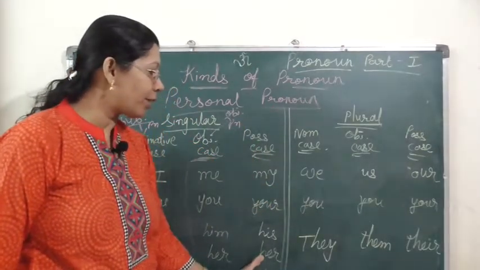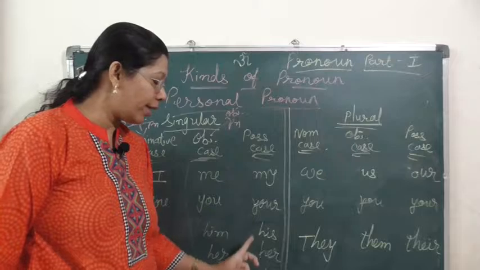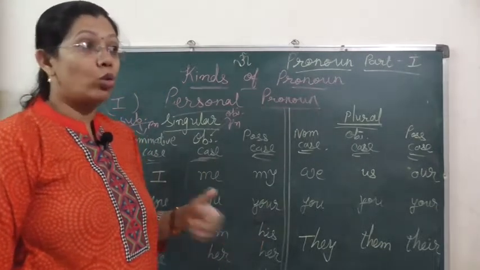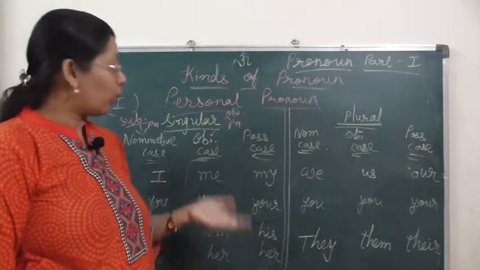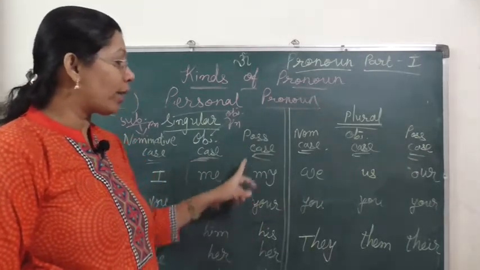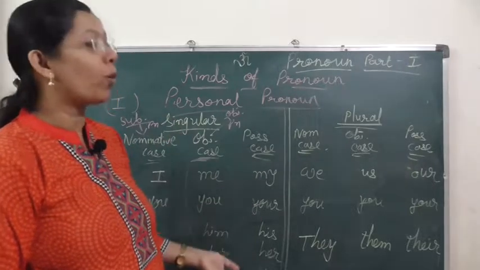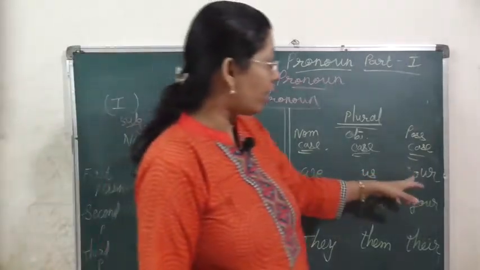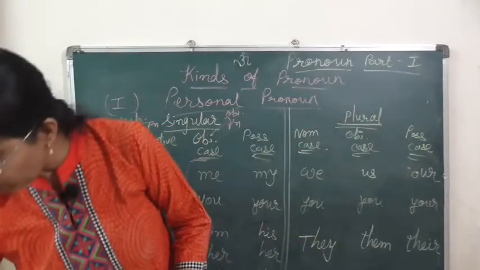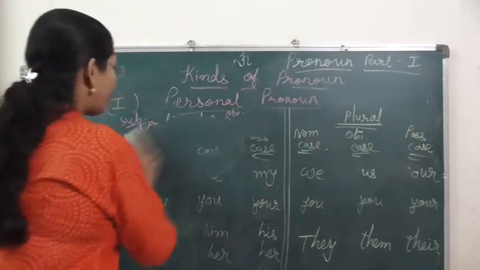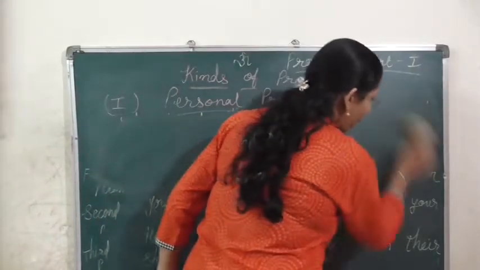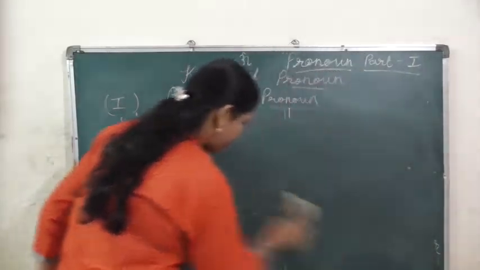Then this is the possessive case: my, your, his, her, its. They show possession, they show relation. So they come in the possessive case. They are also known as possessive pronouns. Its plural is our, your and their. We will understand all this, subject pronoun and object pronoun, through examples so that the concept will be very much clear in your mind. I am writing some examples.